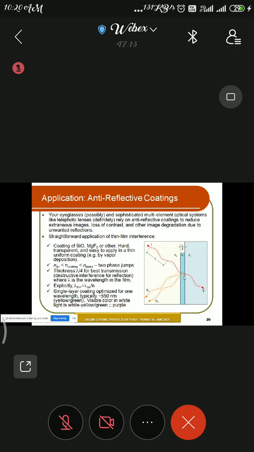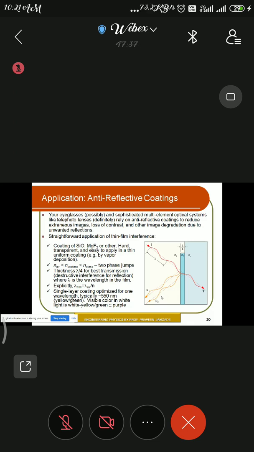Okay, similarly it also reflects from the glass surface to the coating medium. So due to this there is also a phase change of pi radian. So both the rays come out with a phase change of pi and pi. So once they interfere, their interference will produce the resultant phase change, that is 0, or you can say 2 pi.